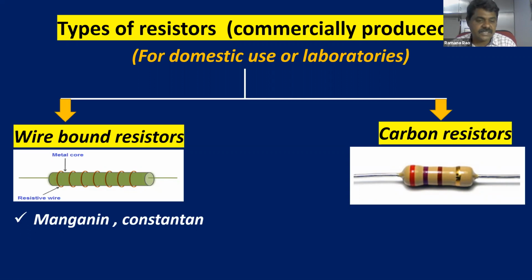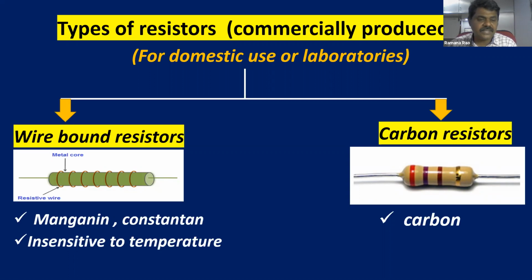And wire bound resistors are used for the construction of standard resistors, like manganese and constantan. Whereas carbon is the component used in the preparation of carbon resistors. Almost all carbon has some semiconducting nature also, some typical properties that carbon plays.